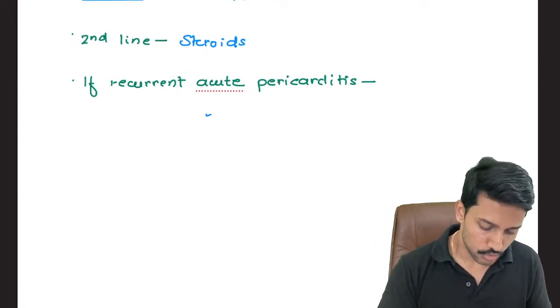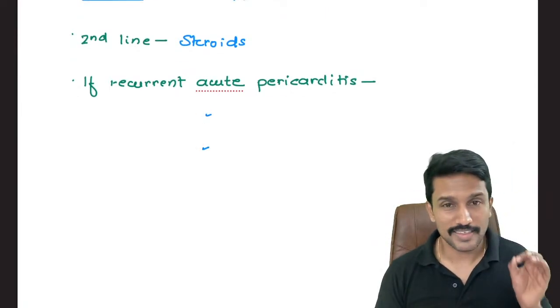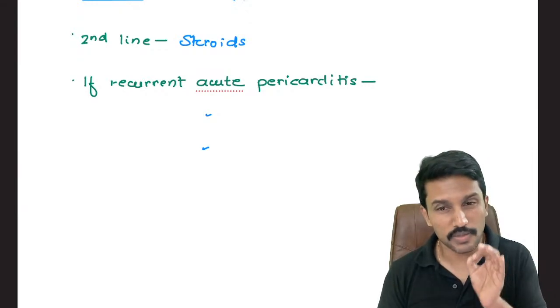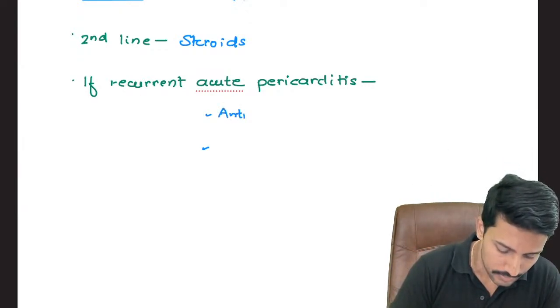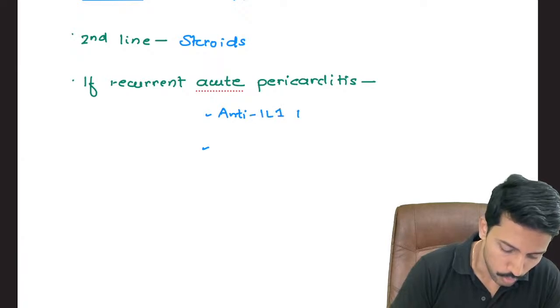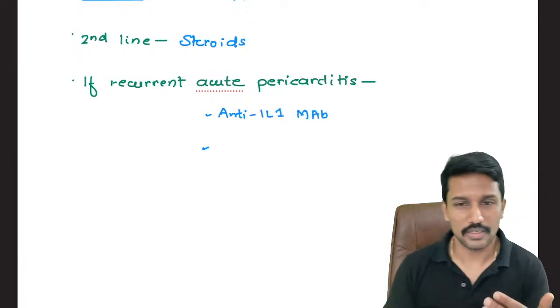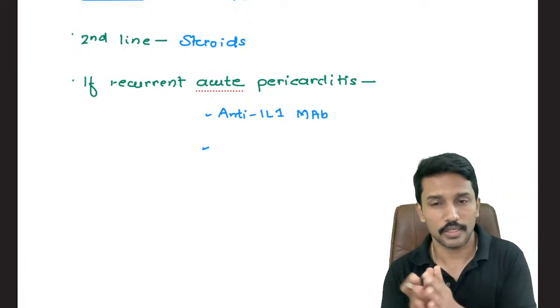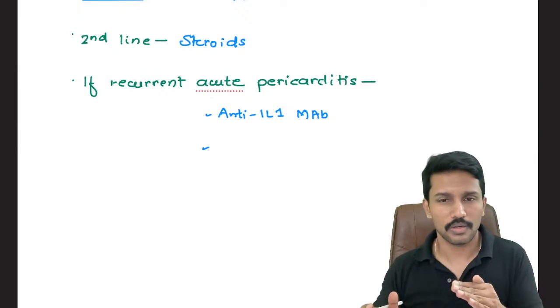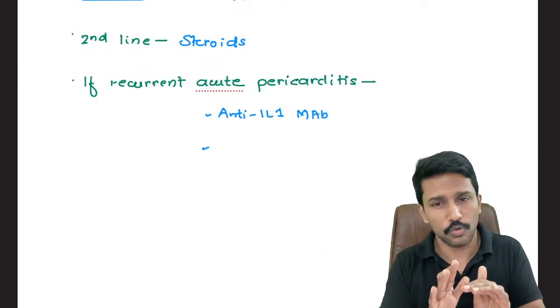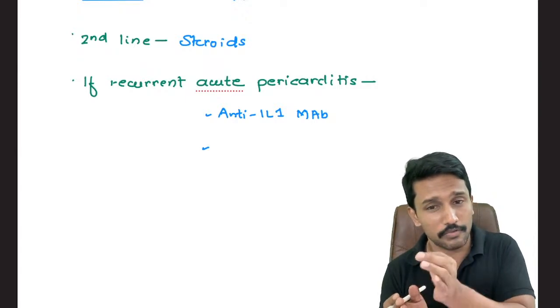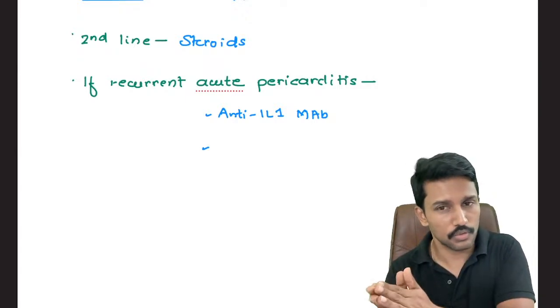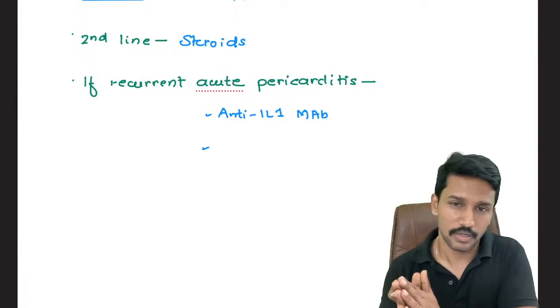Well, there are two choices that we can offer to patients who are experiencing recurrent acute pericarditis without clear-cut underlying cause. First thing is we can use an anti-interleukin-1 monoclonal antibody, which is, interleukin-1 is a potent inflammatory cytokine. If we block the inflammation itself, since the underlying cause is not known, if we block the inflammation then pericardial inflammation will not happen, if inflammation doesn't happen then scarring or fibrosis will not happen, if fibrosis doesn't happen then constrictive pericarditis will also not happen.